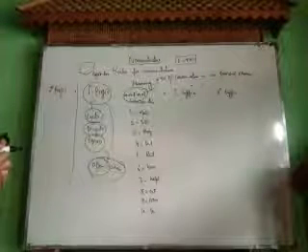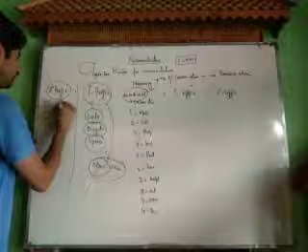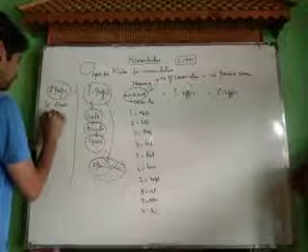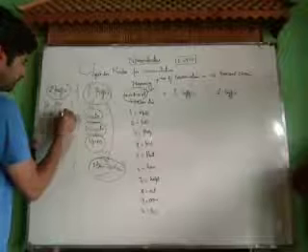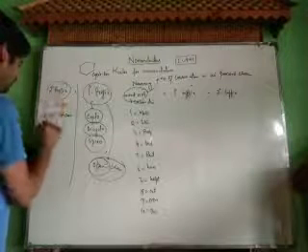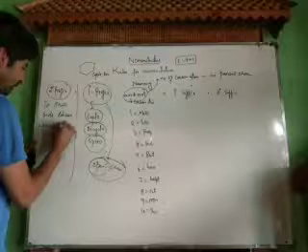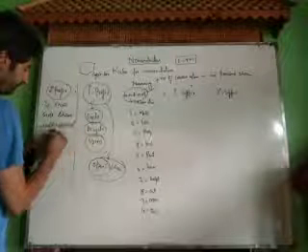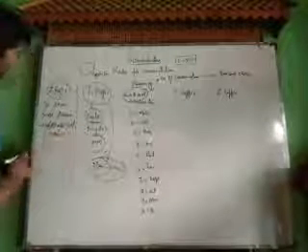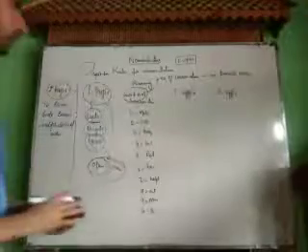Now we have secondary prefixes. Secondary prefixes are used to show the side chain, to indicate side chain. They are represented in alphabetical order. Secondary prefixes are shown in alphabetical order.